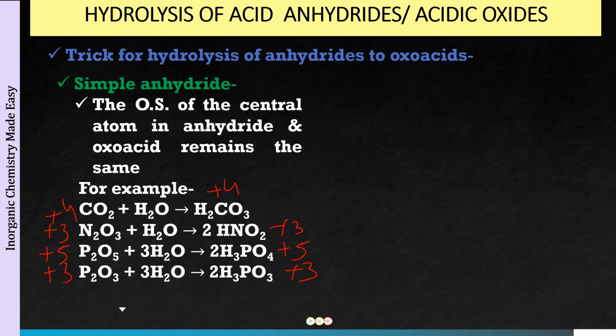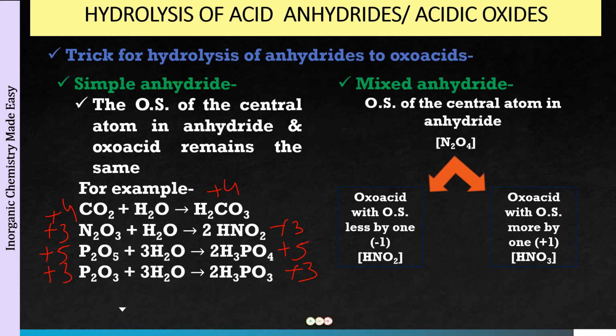Okay. Now the next we have is mixed anhydride. So mixed anhydride, you now know that it is going to give us two oxo acids. But which oxo acids? Well, for that you have to see again the oxidation state of the central atom in the anhydride. For example, we have N2O4. So nitrogen will be in the +4 oxidation state over here. So now what you will get is two oxo acids. One oxo acid will have oxidation state less by 1, and the other will have the oxidation state more by 1.